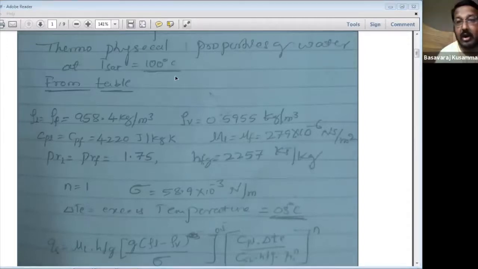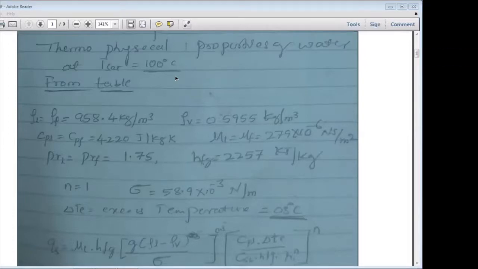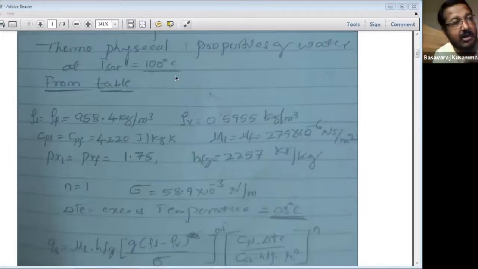All of you see here. Yes, Sakib, you can see the data handbook here. Page number 22. Here are the property values of the liquid in saturated state. This is the water, and the temperature is 100 degrees Celsius.